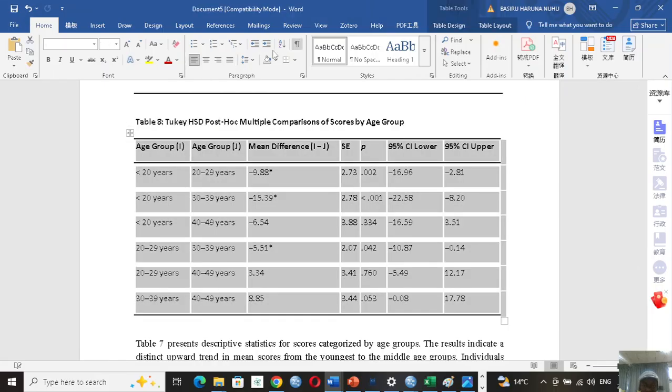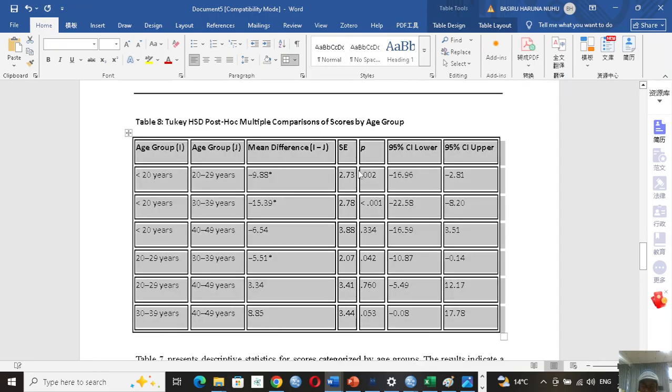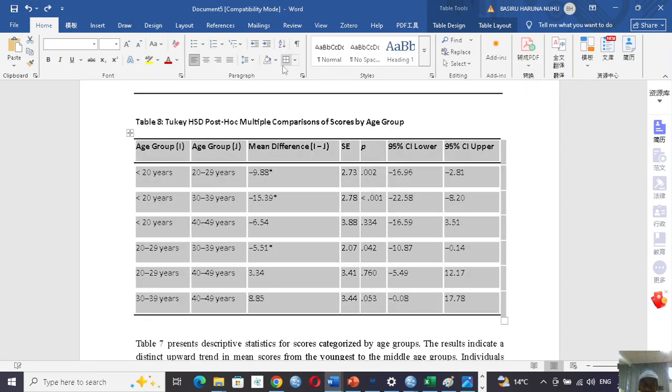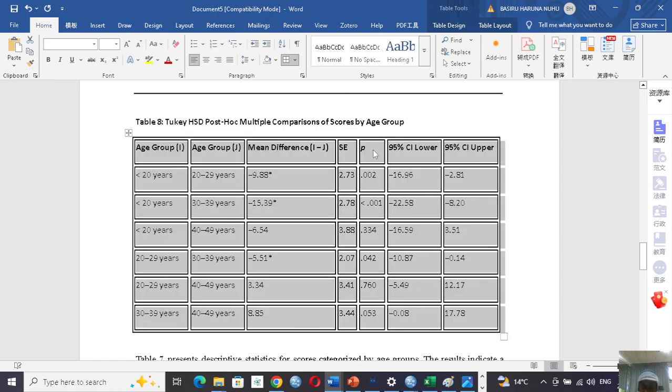Let me put all borders so that this particular area, you can see it here. Though in academic form, you don't have to do what I just did. It should just be this way. But I just want you to see the clarity, and those within here are those we use to confirm.